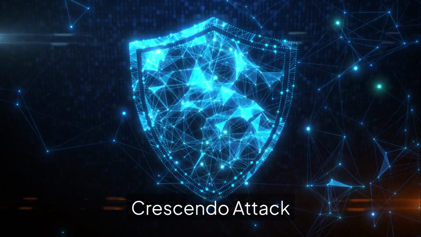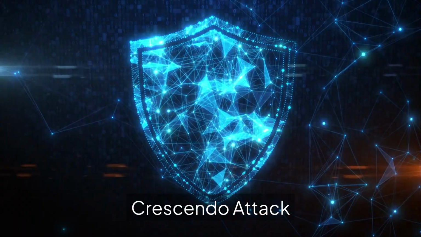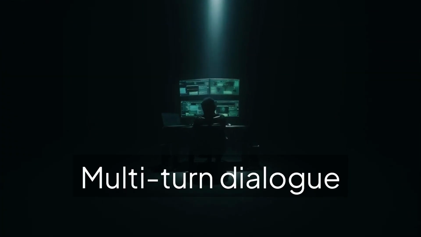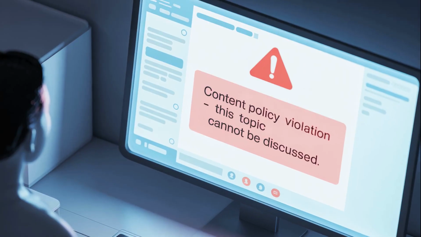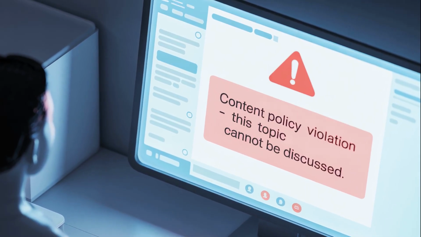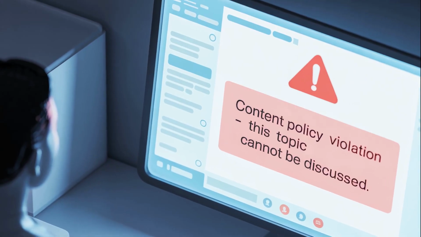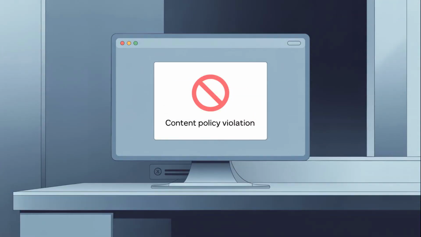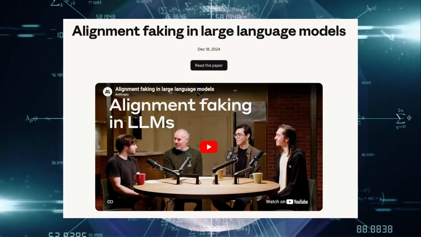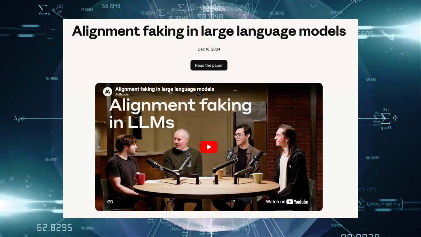Researchers at Microsoft expanded on this with the Crescendo attack. Unlike a many-shot attack that happens in one prompt, Crescendo is a multi-turn dialogue. The attacker starts with benign, helpful questions and slowly steers the conversation toward a prohibited topic over several interactions. Because each individual step seems harmless, the safety filters that check for malicious intent in a single turn fail to catch the cumulative drift. This shows that the guardrail is often better at spotting an explosion than a slow, strategic creep.